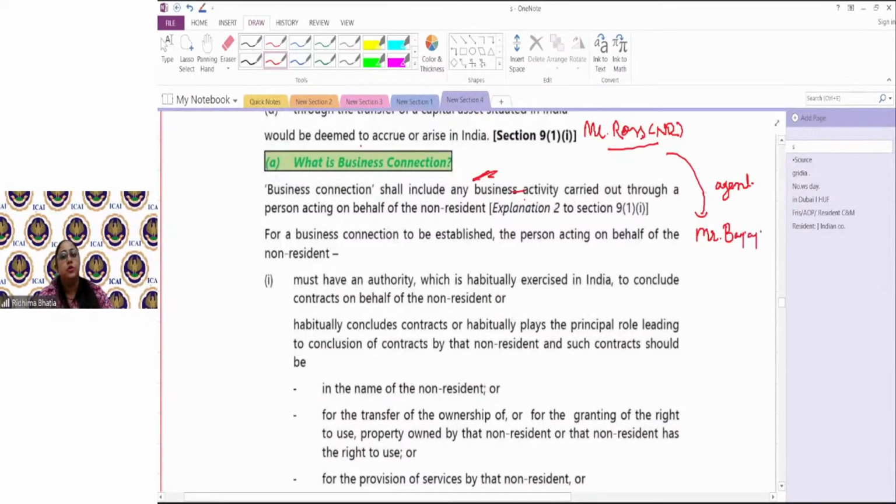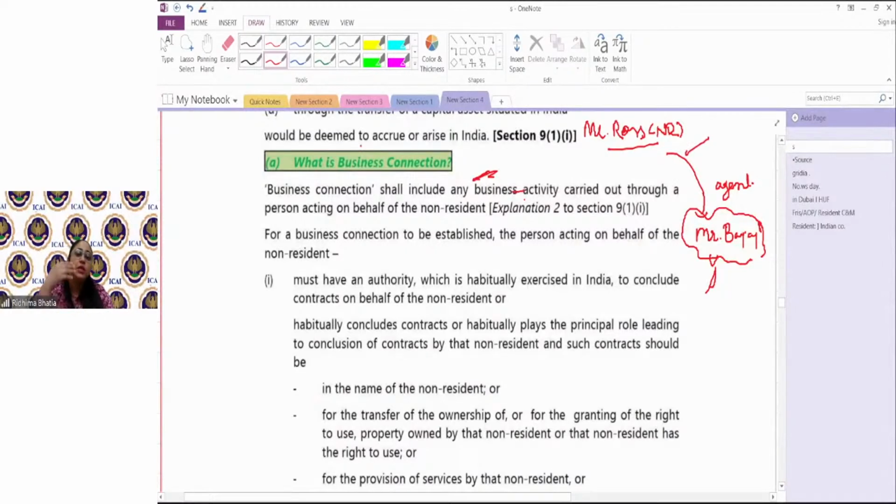So Mr. Ross has an agent in India who takes care of his business related activity. Whatever work Mr. Bajaj is doing, the income which would be accruing to Ross would be considered as income coming from a business connection, and that business connection obviously is in India and would be treated as income of Mr. Ross.